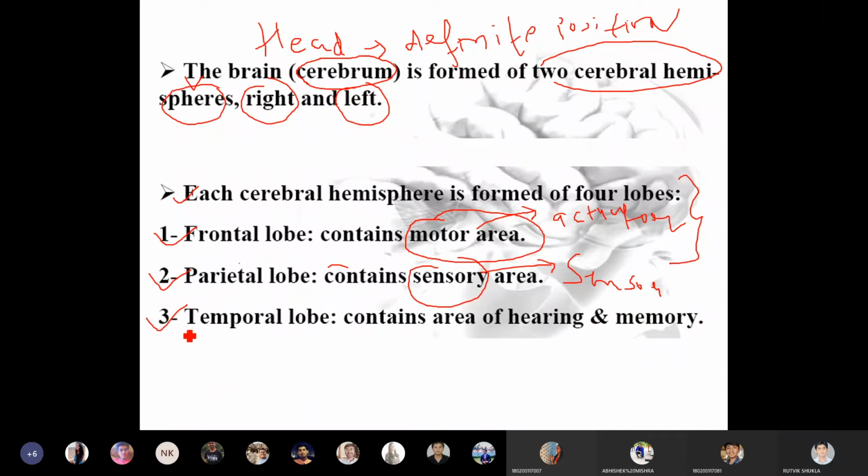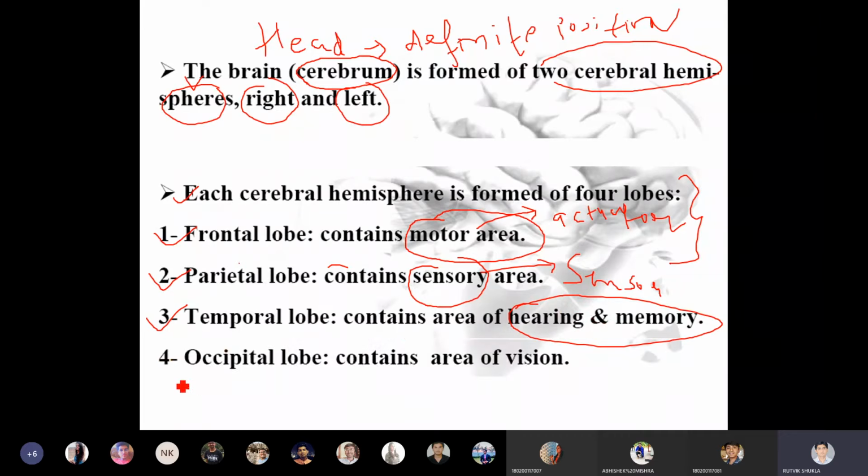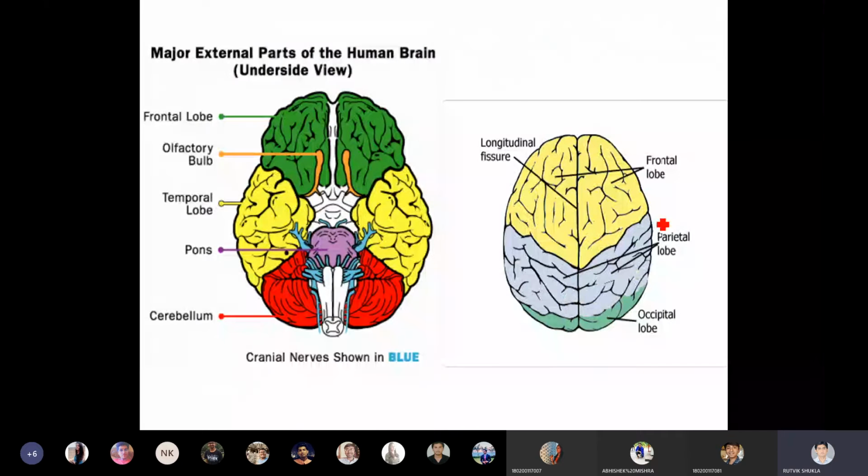Third part is called temporal lobe. It contains the area of hearing and memory. Your ability to hear, and memory. These two are taken care of by this particular part. And fourth part is called occipital lobe, which contains the area of vision. If you look at this particular figure, here you will find this is called frontal lobe. This part is the left and right frontal lobe. The back part is called occipital lobe, which is responsible for vision.